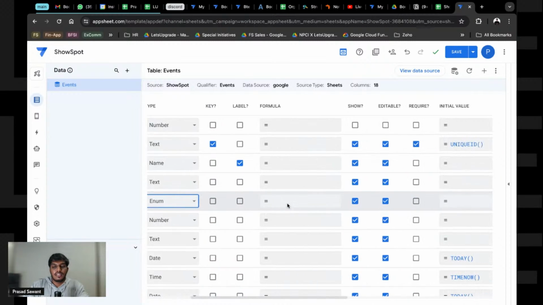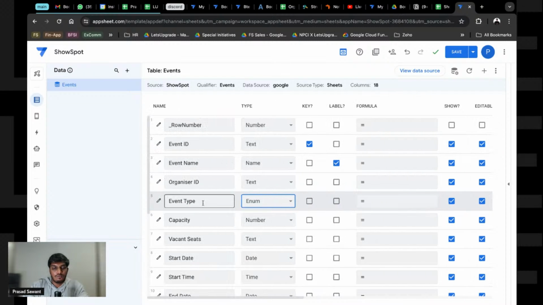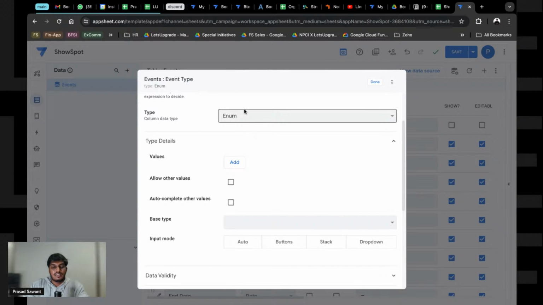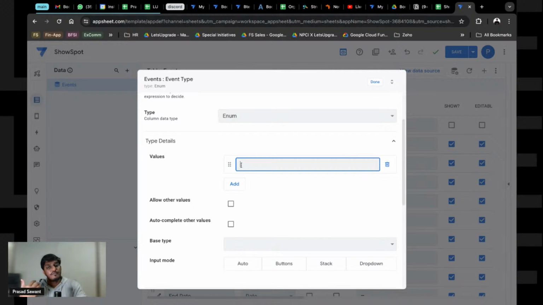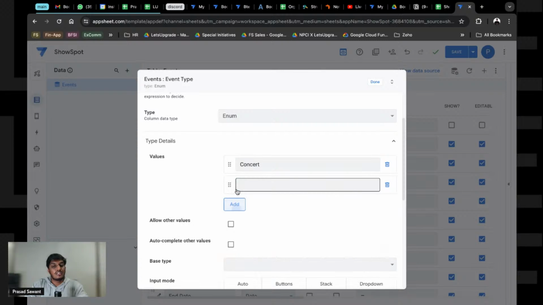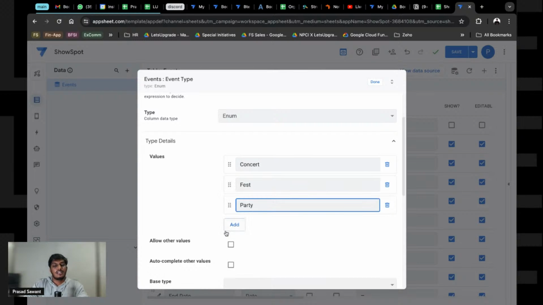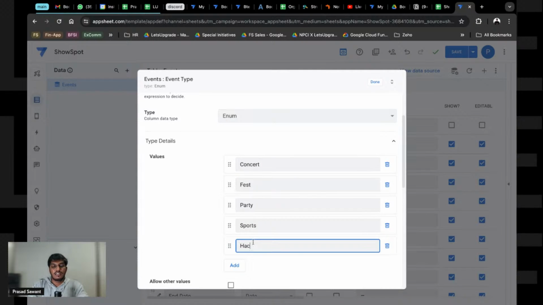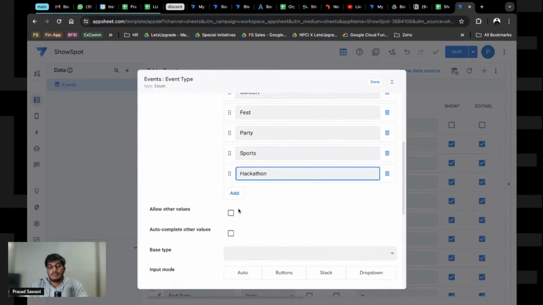Now see, since we are doing enum, I'm going to click on event type. Now the type is enum. And what values should I have? What type of event can one organizer create? For that I'm going to put a concert. A concert can be one thing, a college fest can be one thing which you would like to go to, a party would be one thing. It can be anything, right? It can be a sports event, and since we have developers around, it can be hackathons. Feel free to select any one of those, you can keep on adding.